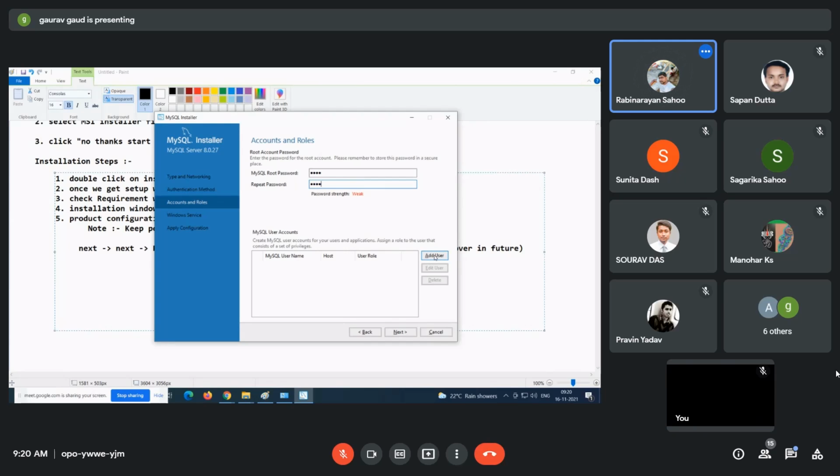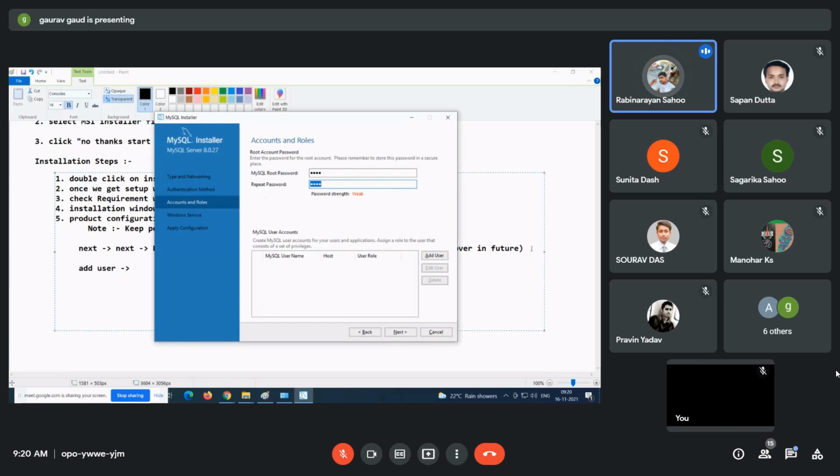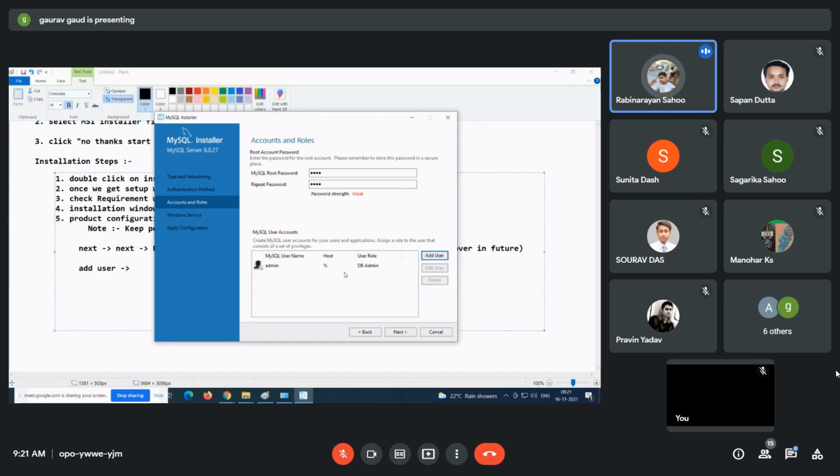Add user. You have to add a user. Once you provide the password, click on Add User. Once you click on Add User, are you able to see it is asking you username and then password? Let's say username is admin. Password is root, again root. Same password you have to keep. Then click on OK. So can you see one user is added?